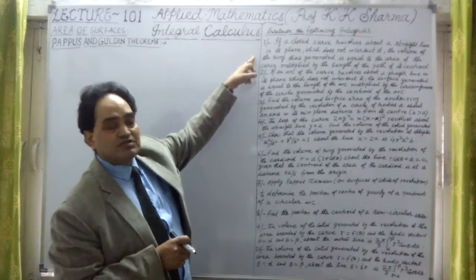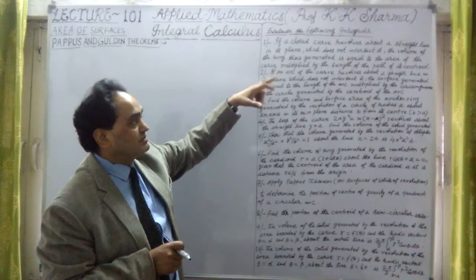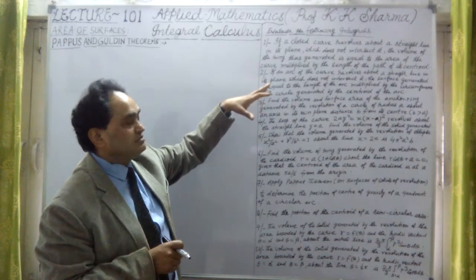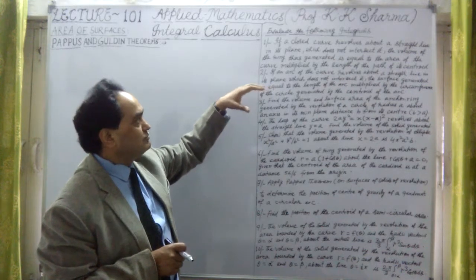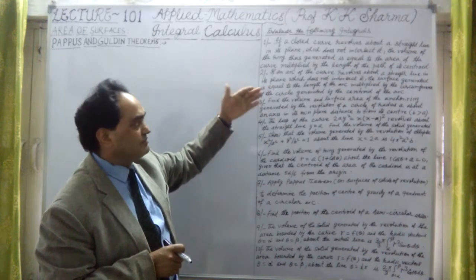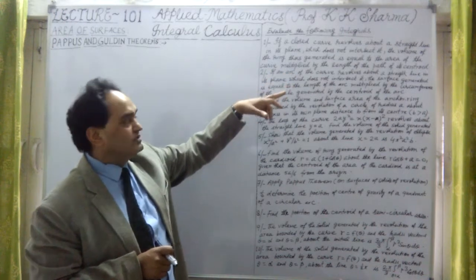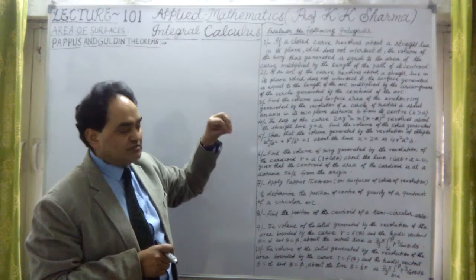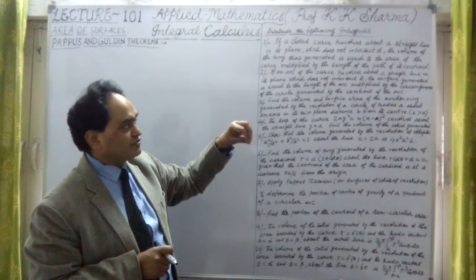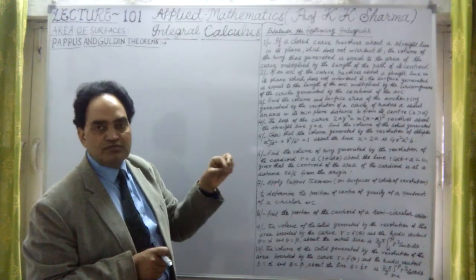So the first theorem is based on volume of revolution. It says, if a closed curve revolves about a straight line in its plane, which does not intersect it, then the volume of the ring thus generated is equal to the area of the curve multiplied by the length of the path of its centroid. Now, the length of the path of the centroid times the area of the closed curve will give us the volume of revolution.